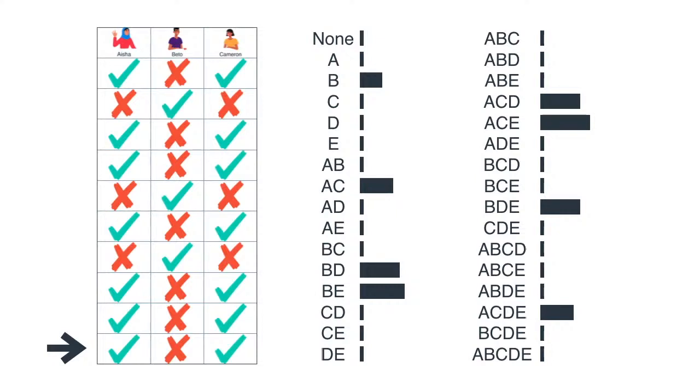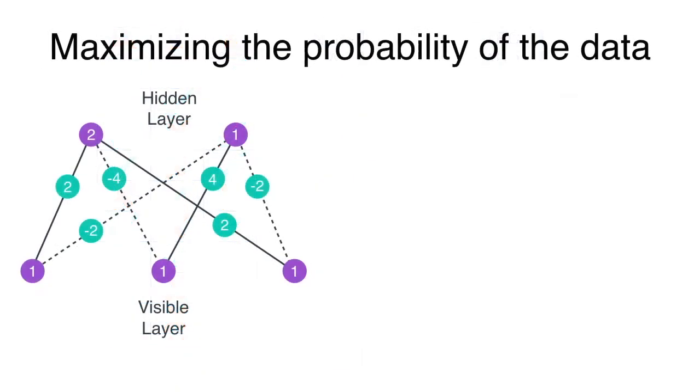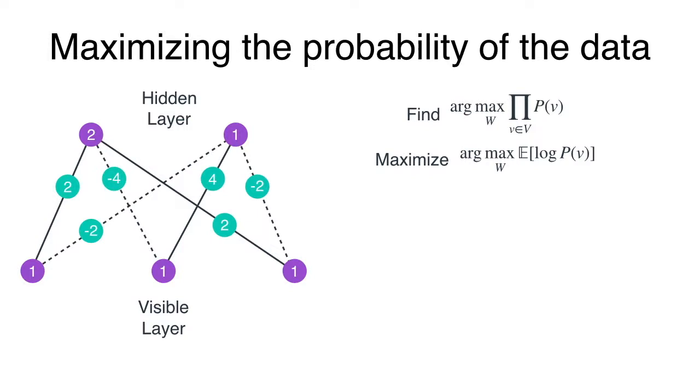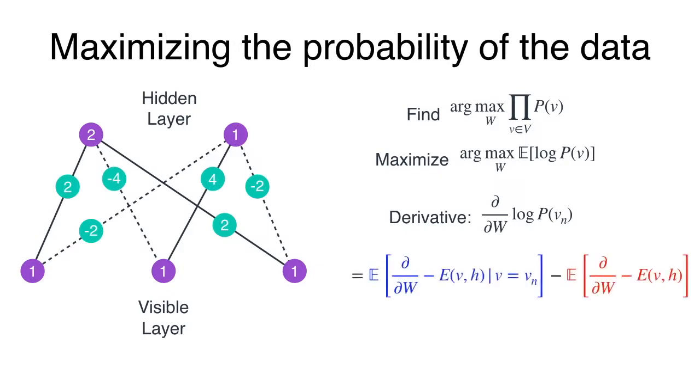Notice that in here, the desired cases, namely those with AC and no B, or B and no AC, are assigned a high probability and the rest are assigned a low probability. And in the formula world, this is what we want. We wanted this maximum because we want to calculate the probability of observing a visible state as the sum of all the probabilities of finding V and H for every hidden state H. So to maximize this, we take the logarithm and then we take the derivative. And this derivative works out to be the difference of these two expected values, and turns out that the blue one is the one that we are increasing and the red one is the one that we are decreasing.